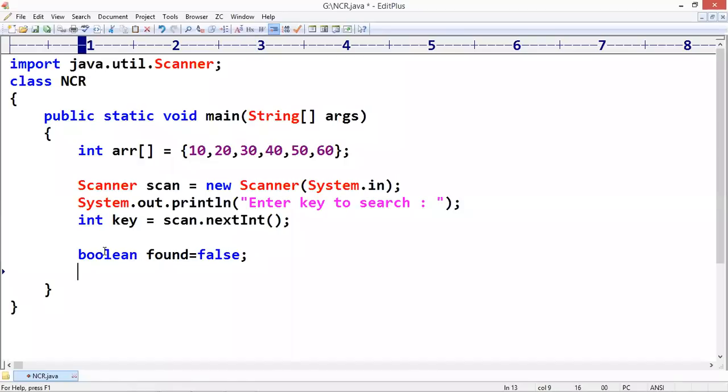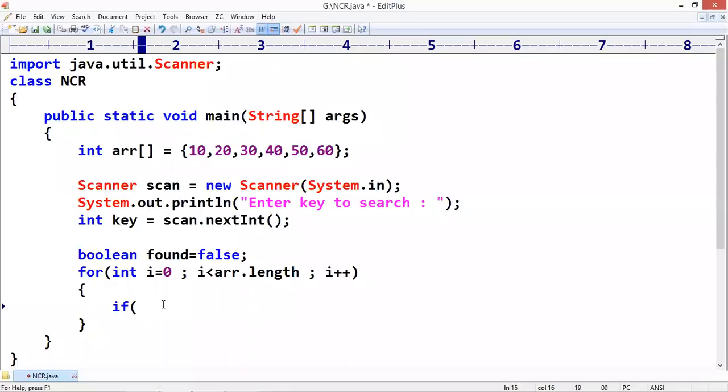We consider that the element is not found. Then we start from index 0 up to length, with i plus plus. Every time inside the loop we are checking